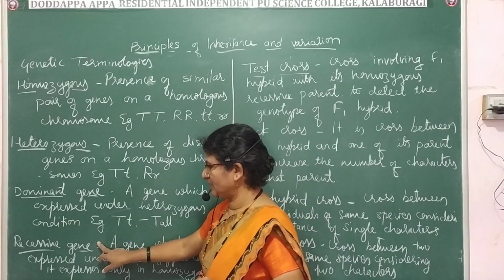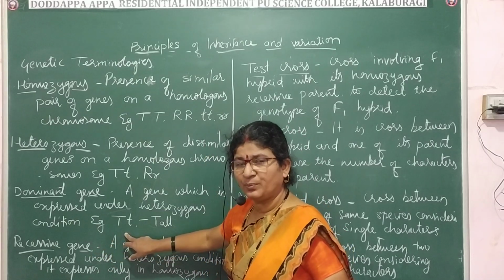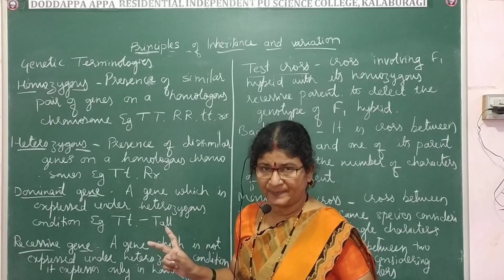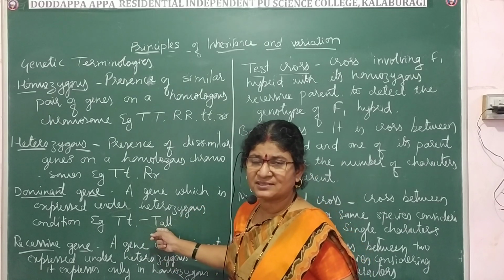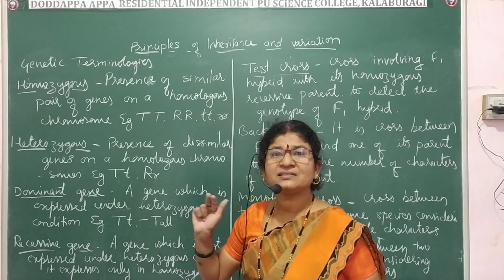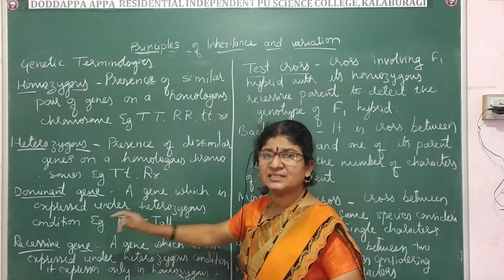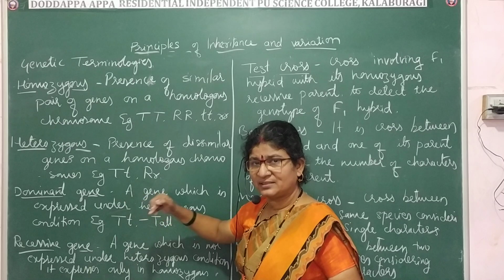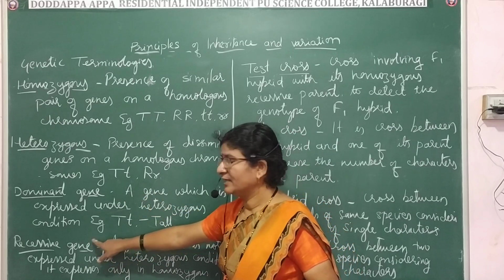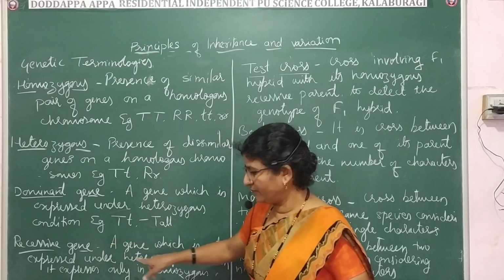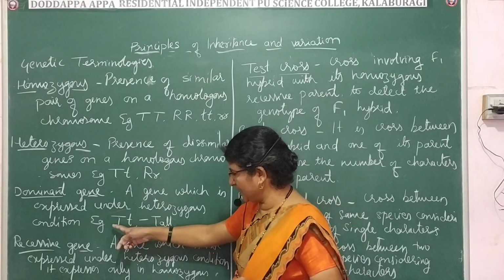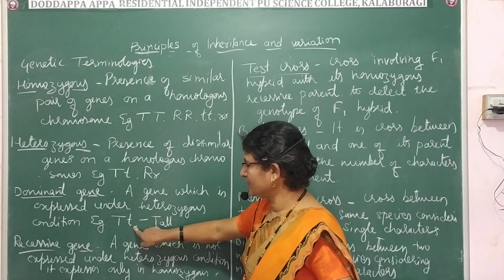Now recessive gene. A recessive gene is the one which is not expressed under heterozygous condition. That is, it gets suppressed. Its expression gets hidden in the presence of the dominant gene. Such a gene is called a recessive gene. Here we take the example of capital T, small t.